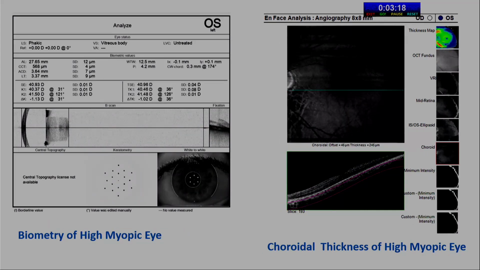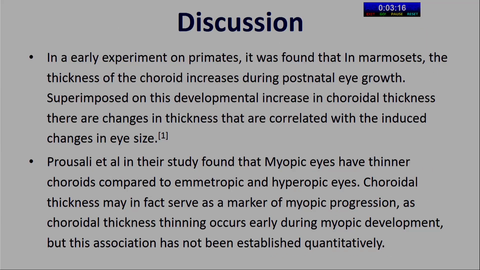So coming to the discussion, in the early experiment on primates, it was found that in marmoset, the thickness of the choroid increases during postnatal eye growth. Superimposed on this developmental increase in choroidal thickness, there are changes in thickness that are correlated with induced changes in the eye size. Prosseri et al. in the study found that myopic eyes have thinner choroids compared to emmetropic and hypermetropic eyes. Choroidal thickness may in fact serve as a marker for myopic progression as choroidal thinning occurs early during the myopic development, but this association has not been established quantitatively.